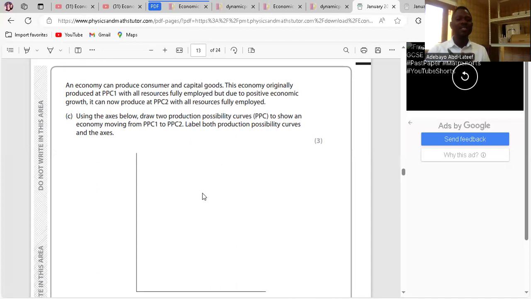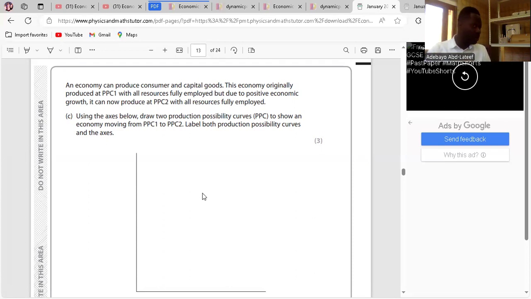So they said there's a movement from PPC1 to PPC2. That means there's an outward shift. An outward shift in the PPC curve could be as a result of discovery of new resources. I didn't write that down, but put it in your mind now. You could have an outward movement of the PPC curve based on the following reasons.